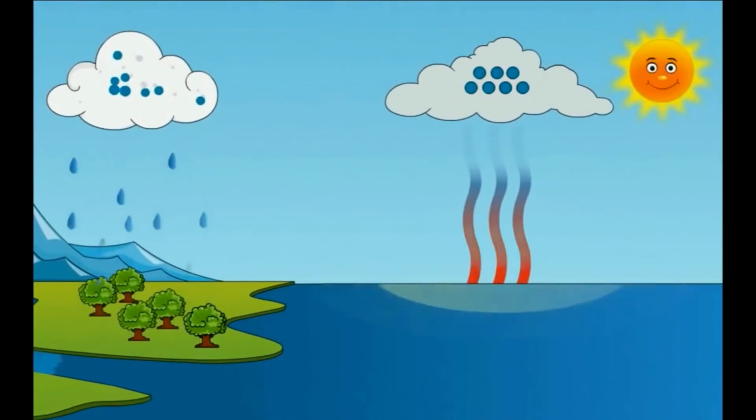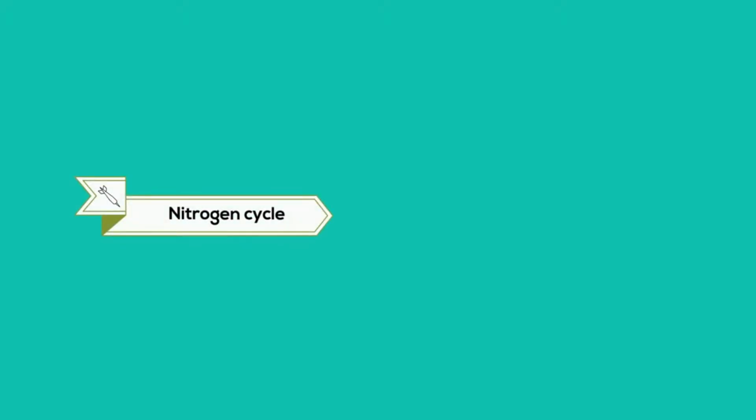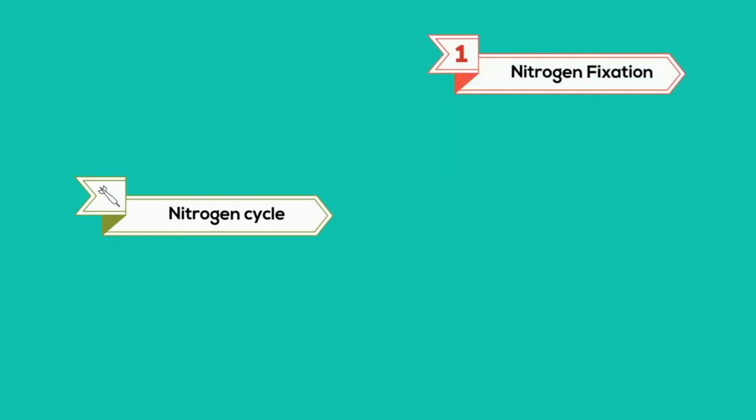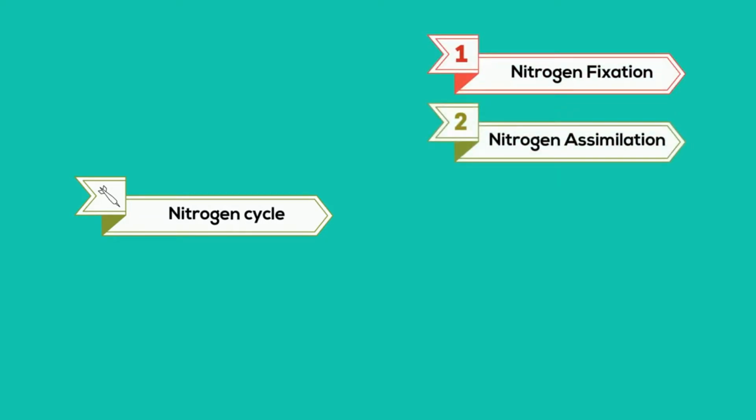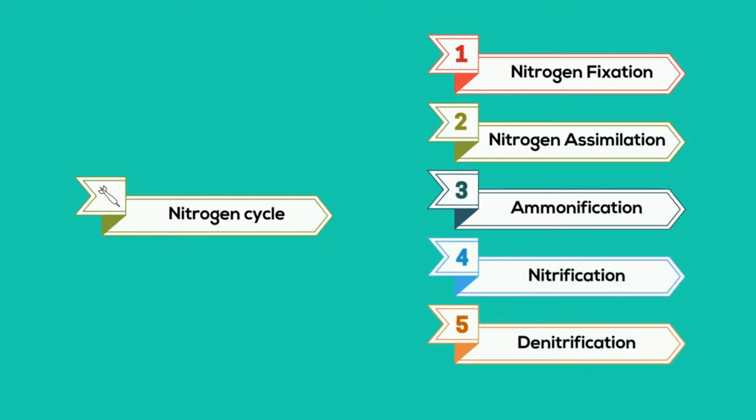Nitrogen is a very important component of living organisms. Though 78% of the atmosphere is nitrogen, it cannot be utilized directly by plants or animals. The nitrogen cycle converts it into utilizable forms by a series of steps. The first one is nitrogen fixation.